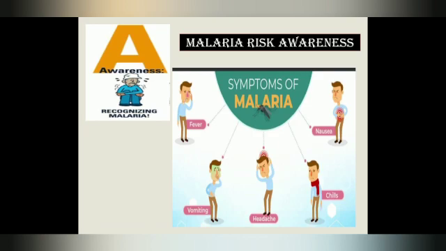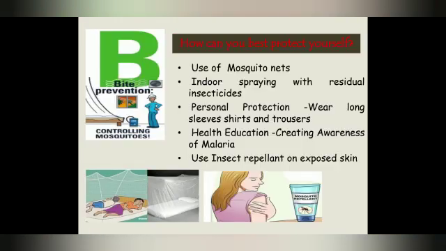B. Prevention of malaria. It can be done by indoor spraying with residual insecticide and use of mosquito nets. Personal protection and health education can also be promoted.